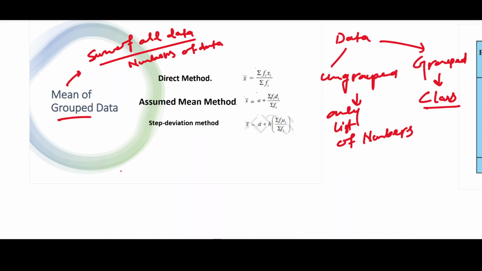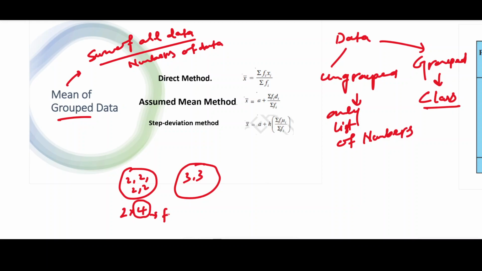That means sometimes we have a group such as 2, 2, 2, 2, 3, 3, this type. Here 2 occurs 4 times, so 4 is the frequency. 3 occurs 2 times, so 2 is the frequency.